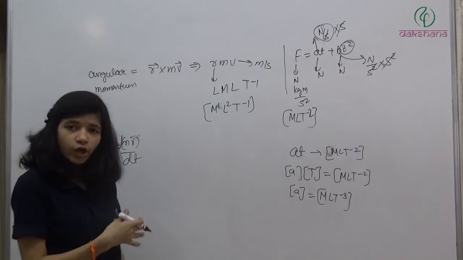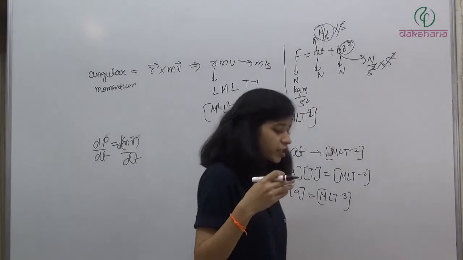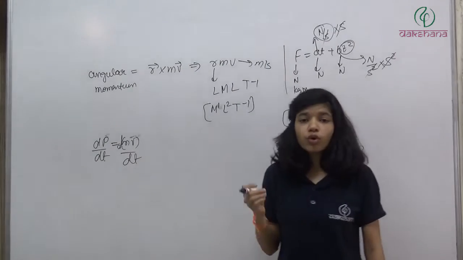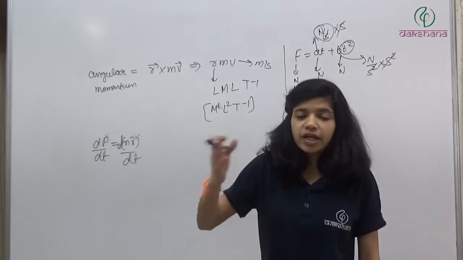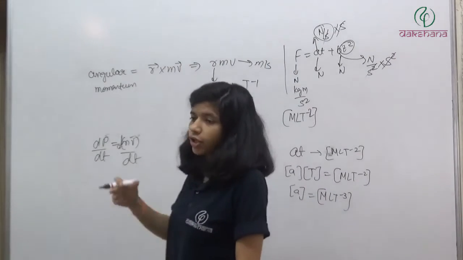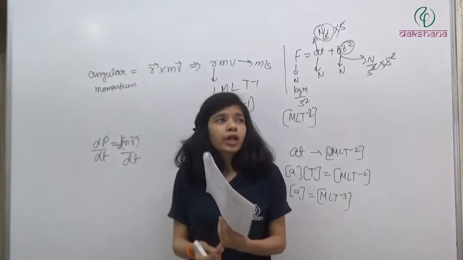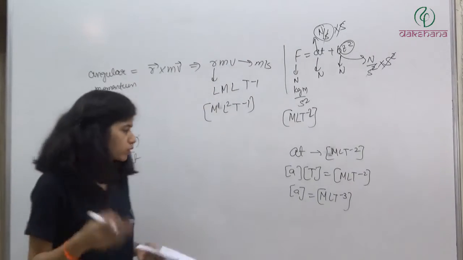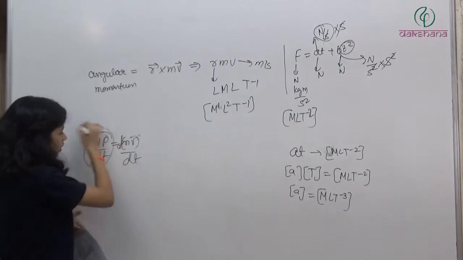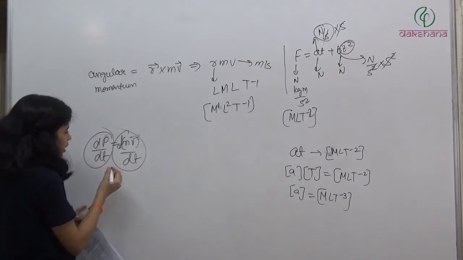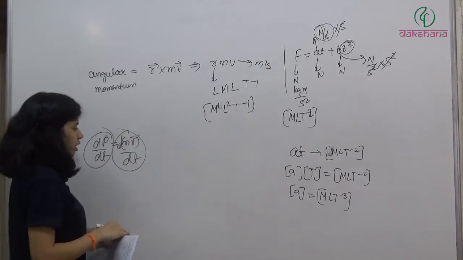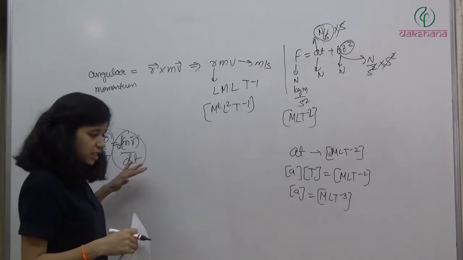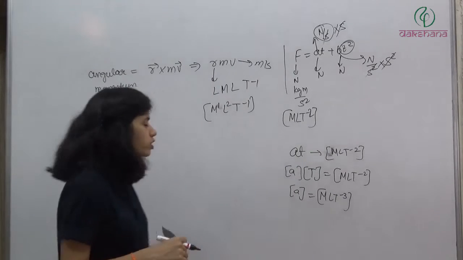Later you will be studying all this in units and dimension. You have studied so many things that you don't know at all, but slowly you will be studying it further in your topics when NLM will come, modern physics, your electrostatics and all those things. So here we have dp by dt is equal to d(mv) by dt. So this is the rate of change of momentum. So let's see, does this quantity become equal to force?